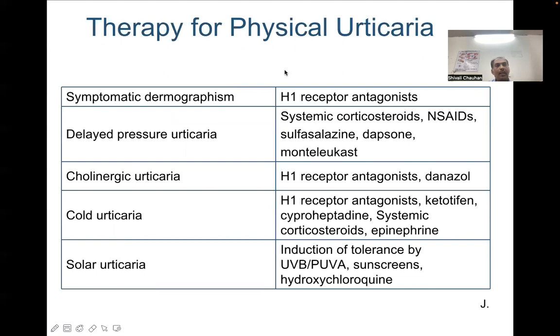For physical urticaria and symptomatic dermographism, an H1 receptor antagonist should be sufficient. In delayed pressure urticaria: systemic corticosteroids, NSAIDs, sulfasalazine, dapsone, montelukast. In cholinergic urticaria: H1 receptor antagonist, danazol. In cholinergic urticaria, the role of chlorpheniramine maleate is specially mentioned, because that is the drug that needs to be given initially, and it helps in control of the symptoms very nicely.